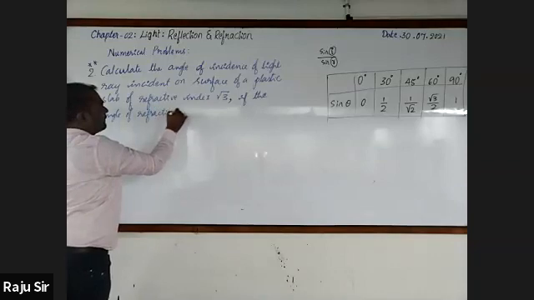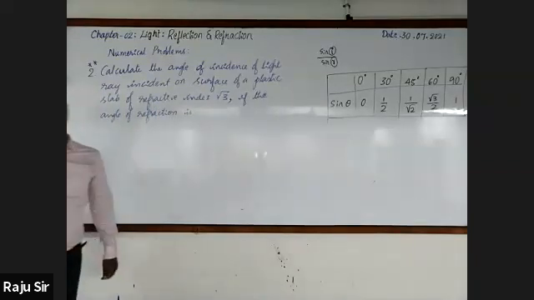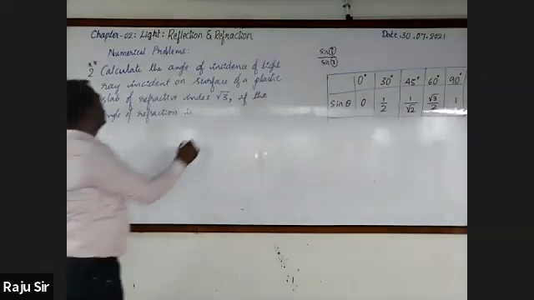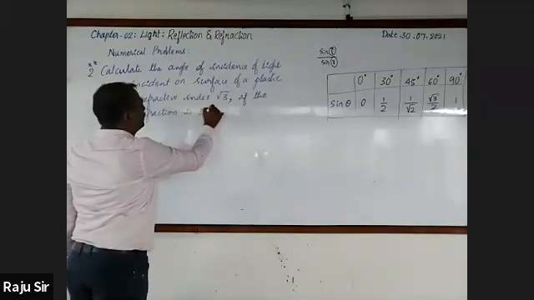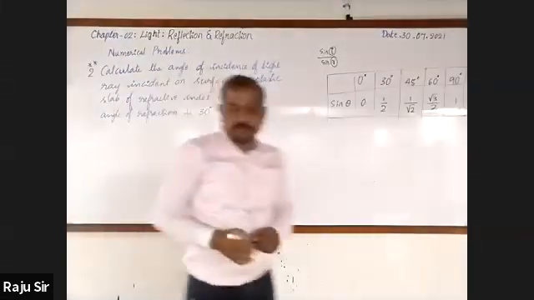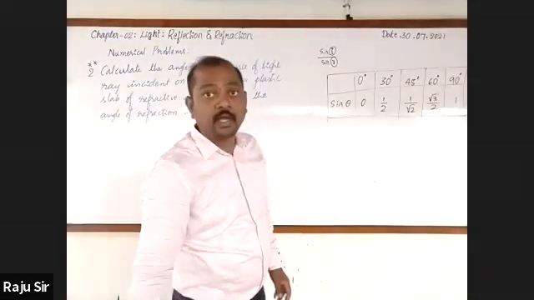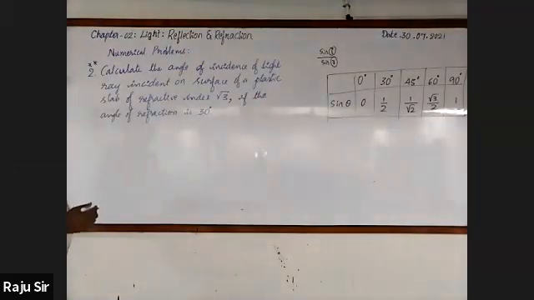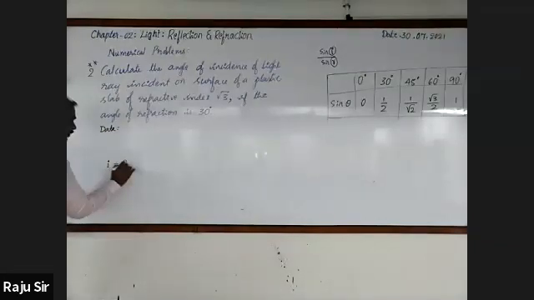If the angle of refraction is 30 degree. With this information, we have to find out the angle of incidence. Hope that you have understood the statement. Have you understood? Calculate the angle of incidence. So I is equal to question mark.